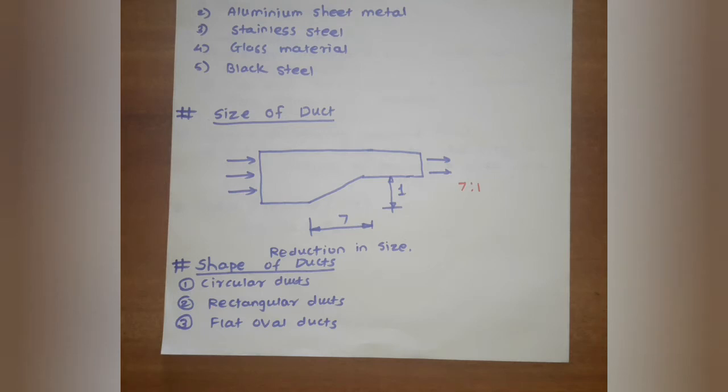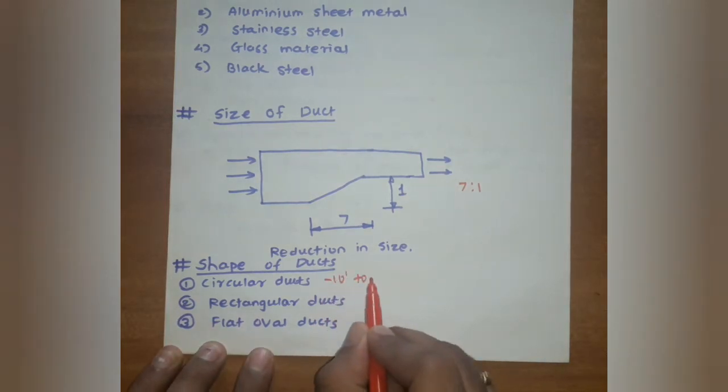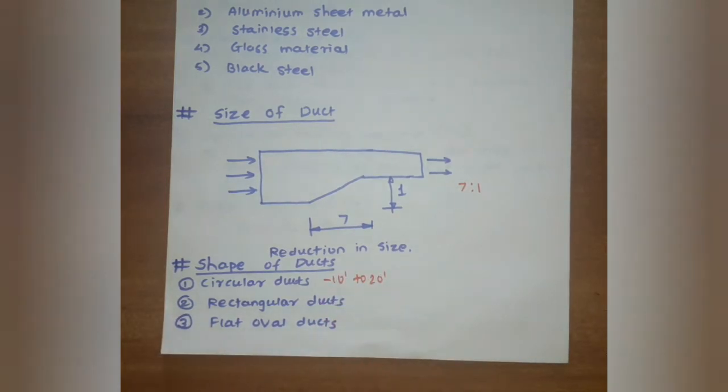The standard size of circular ducts is 12 inches to 72 inches in diameter, and the standard length of circular duct is 10 feet to 20 feet. The rectangular ducts are designed to withstand strong vibration and various levels of pressure that occur during operation of the air conditioning system.